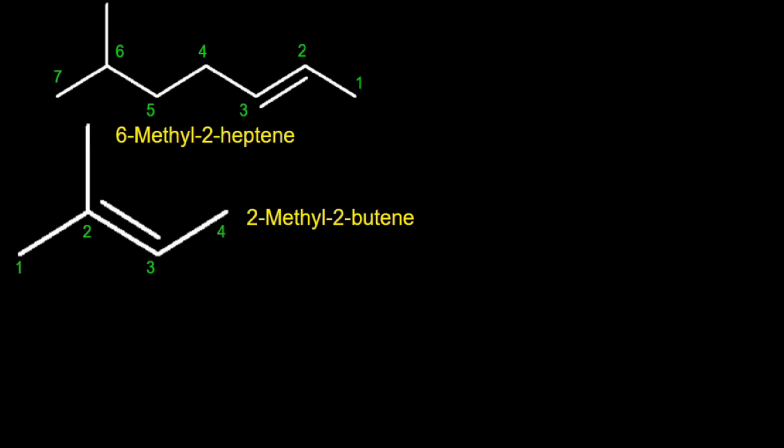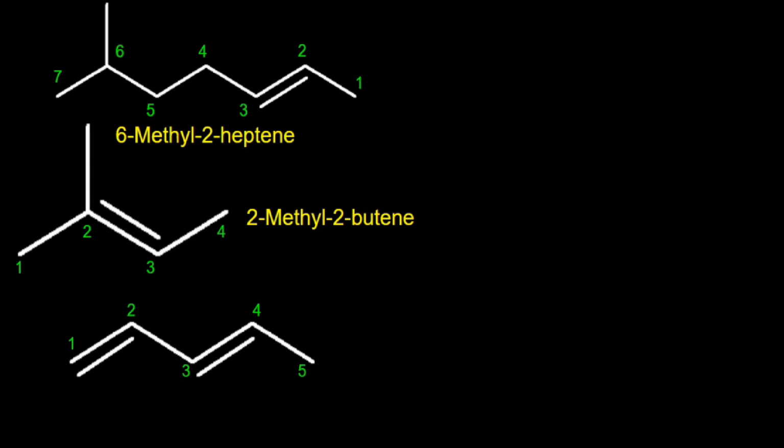Students, up till now we have discussed the nomenclature of alkenes when only one double bond is present in the molecule. Now what would be the name of the molecule if two double bonds are present in a molecule? Students, let's consider this example. This is a conjugated alkene, right? Two double bonds are separated by one single bond. The same rules would be applicable to conjugated alkenes. Start the numbering from the side where the double bond finds the lowest locant, right? 1, 2, 3, 4, 5.